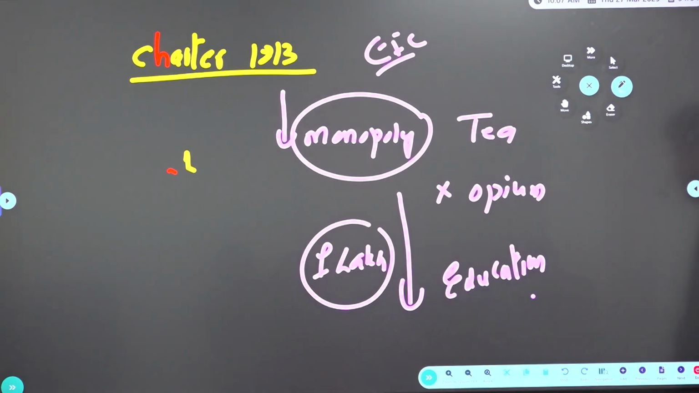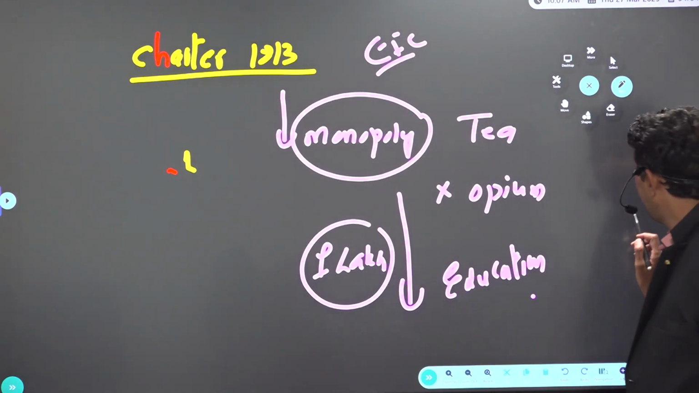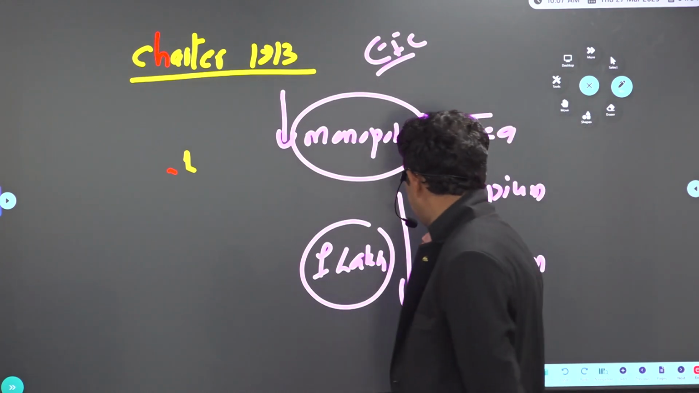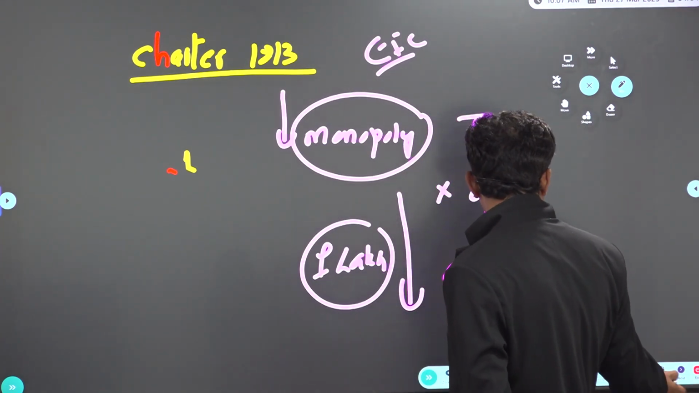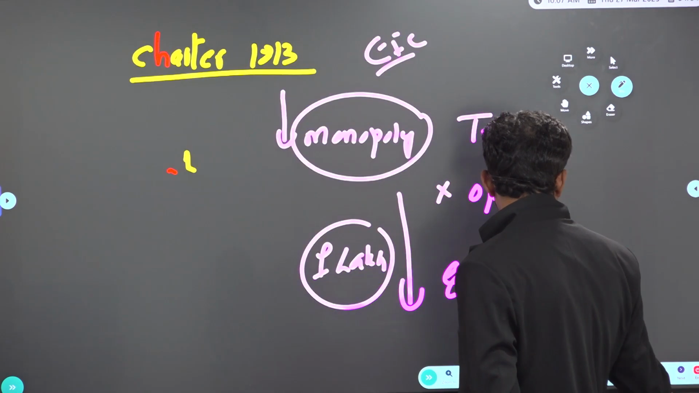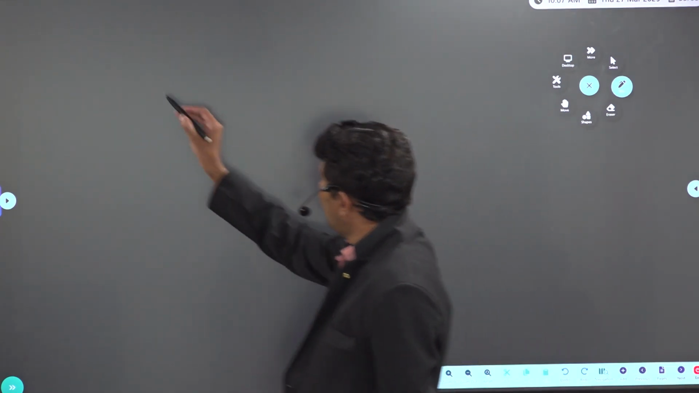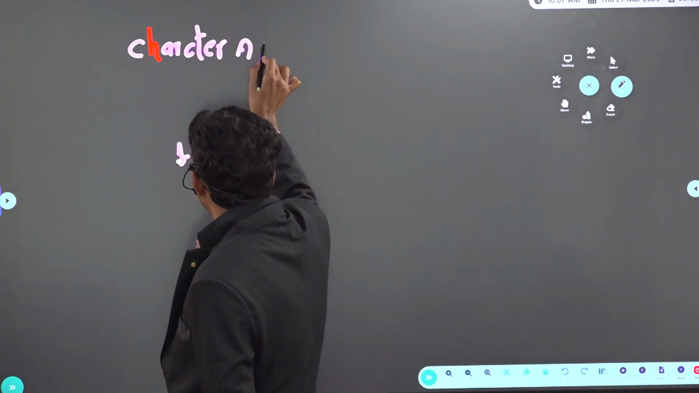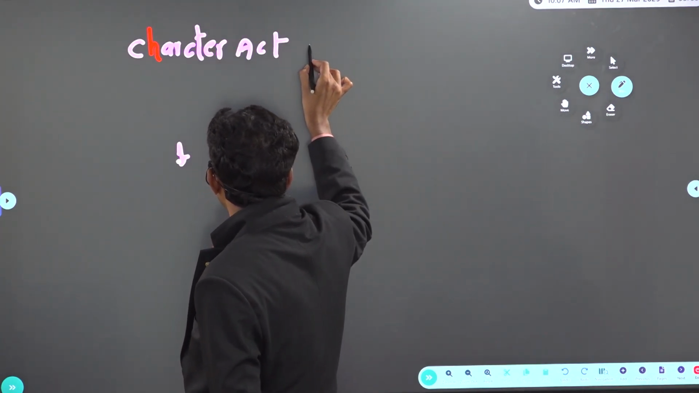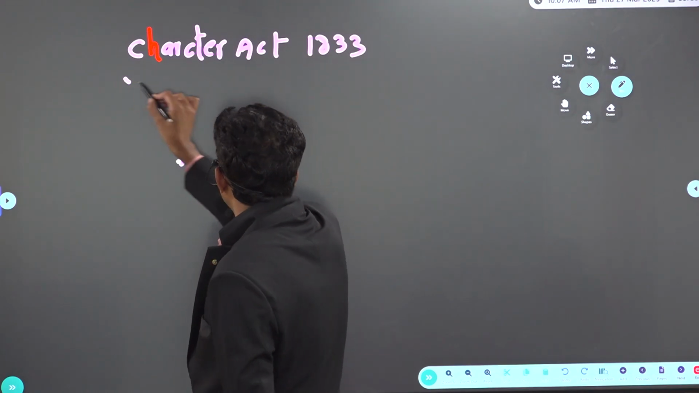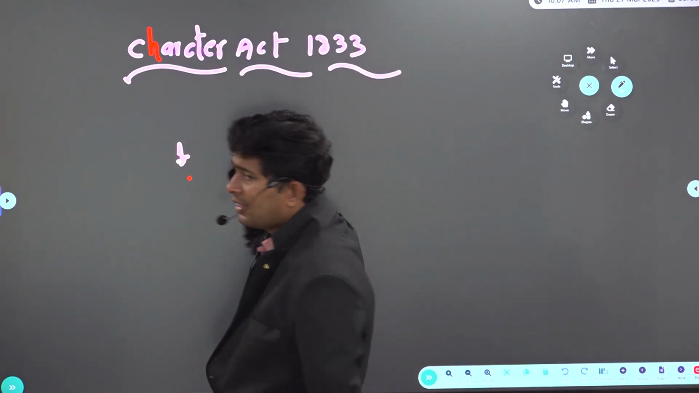And Charter Act of 1833. So if you look at, this is 1813 and 1833 we are talking about. Look at the time frame. All this we are talking about before only. Meaning we are talking about 1857 revolt or before 1857 revolt? Before 1857 revolt. Why, sir? After that crown rule started. So that's the reason why we are looking at Charter Act 1833.